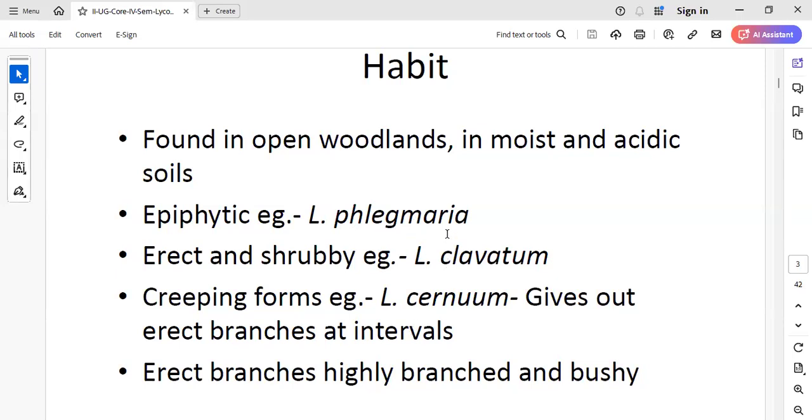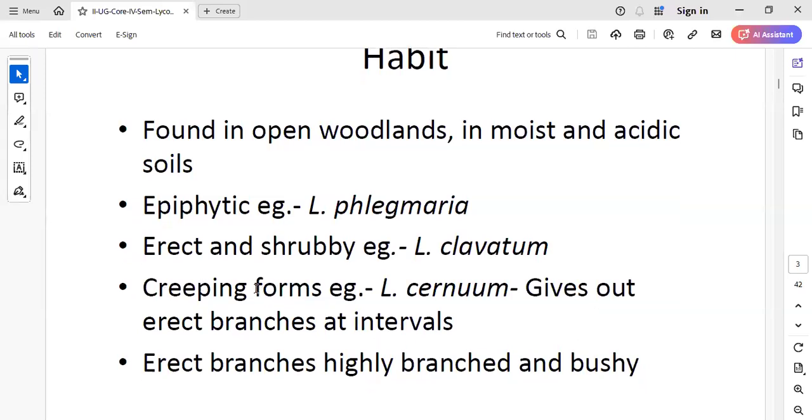Lycopodium phlegmaria, this is an epiphyte growing on higher plants. Lycopodium clavatum is an erect and shrubby plant. Lycopodium cernuum is a creeper. It is a creeping form.